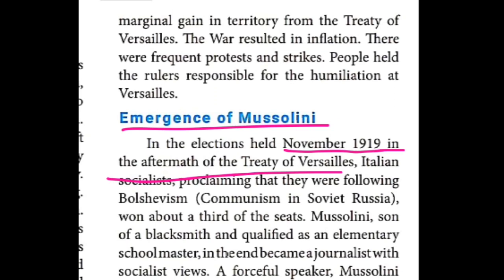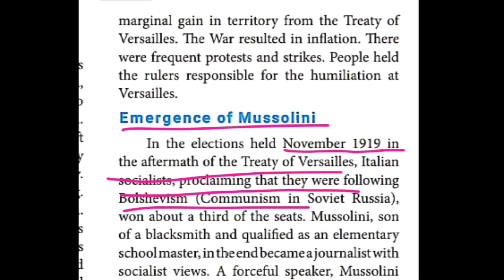So the Italian socialists proclaimed that they were following Bolshevism. Bolshevism, as I said in the last class, supported Lenin. Yes, the Bolshevik party only supported him. Later it was renamed the Communist Party, and it prevailed in Soviet Russia.